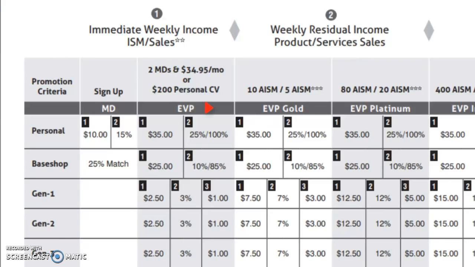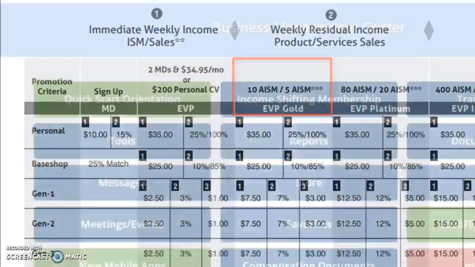To rank advance from EVP to EVP Gold, you need a total of 10 active associates in your super team. Your super team consists of your base shop and everyone in your 1st, 2nd, 3rd, 4th, and 5th generations. For EVP Gold, you will need 10 total active associates in your super team, with no more than 5 counting from your base shop or any 1st generation EVP's marketing team.